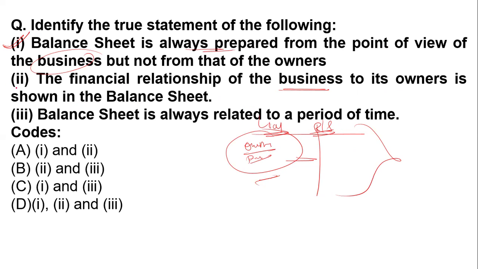Now the third option, that is, the balance sheet is always related to a period of time. No ma'am, it is not always related to a period of time. You can just keep in mind that if the word always comes in a statement, you can easily eliminate that statement from the options, because most of the time the word always creates complexity in the question. So option number A, that is 1 and 2, is the correct answer for this question.